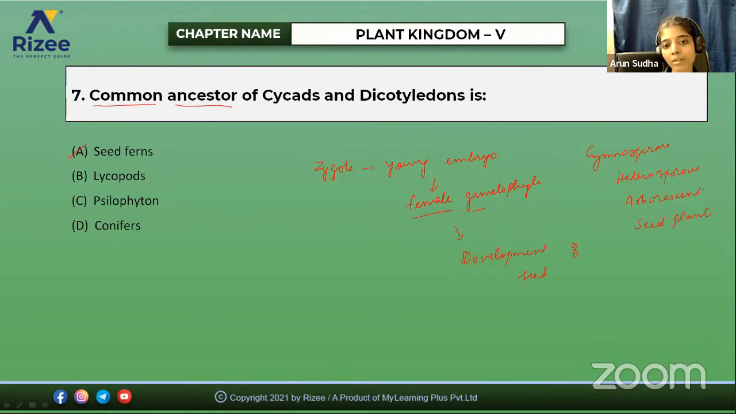All gymnosperms are heterosporous, arborescent, seed plants, and the fourth option is all the above. So here the answer is all the above. Actually, all are properties of gymnosperms. They are heterosporous, that is, they can produce two types of spores, and arborescent, meaning woody plants. They are also seed plants. So D, all the above, is the correct option.